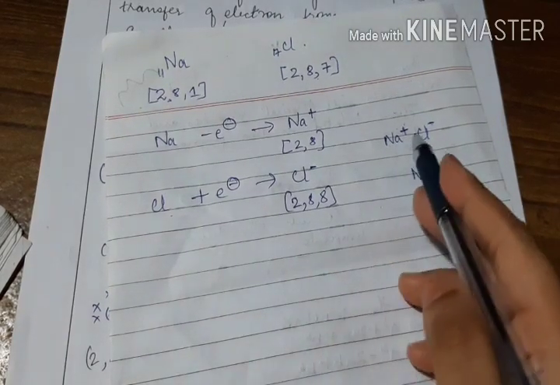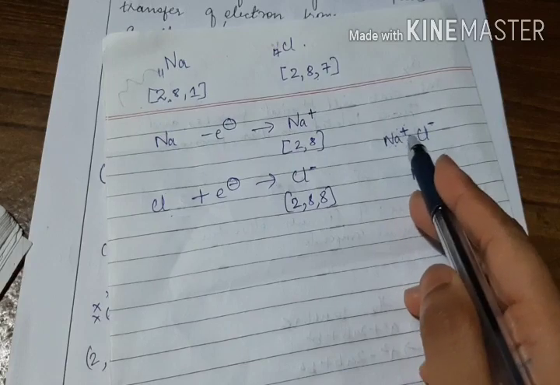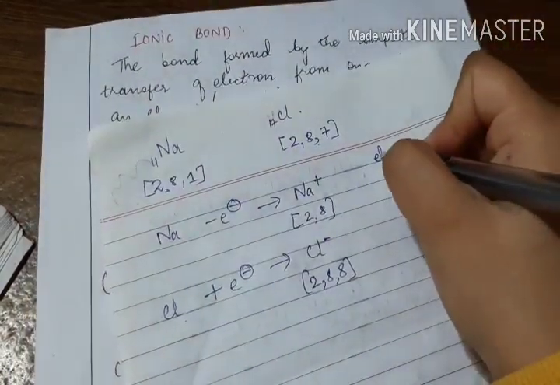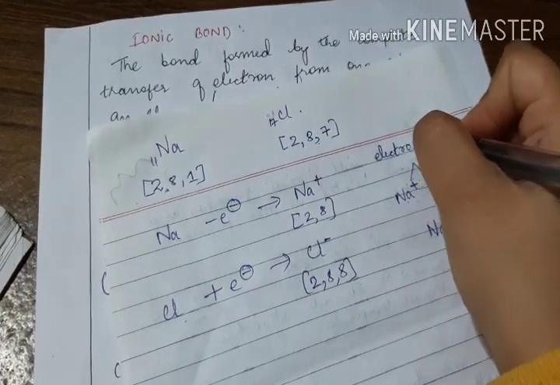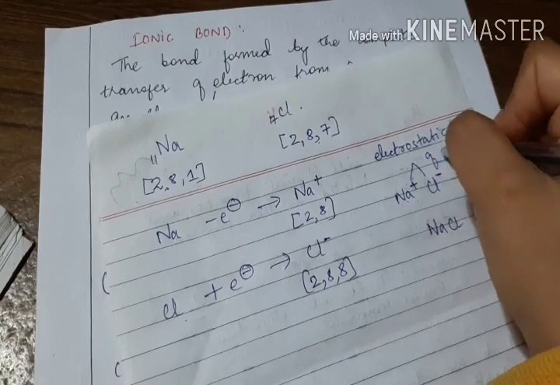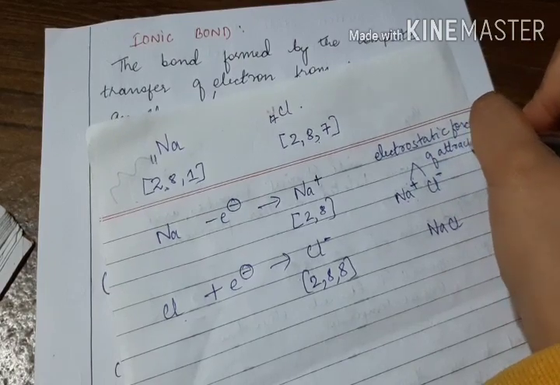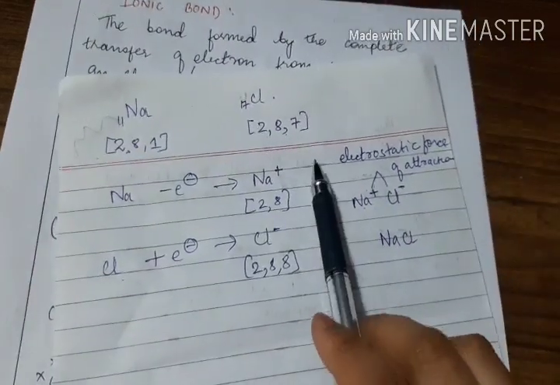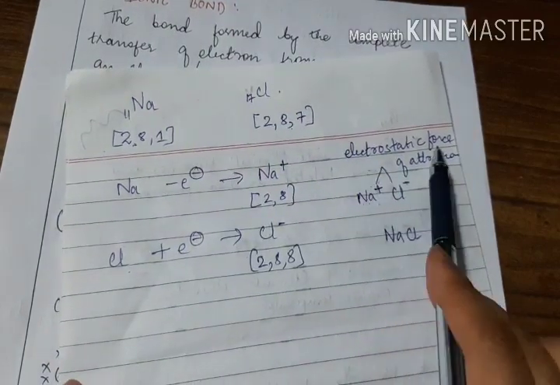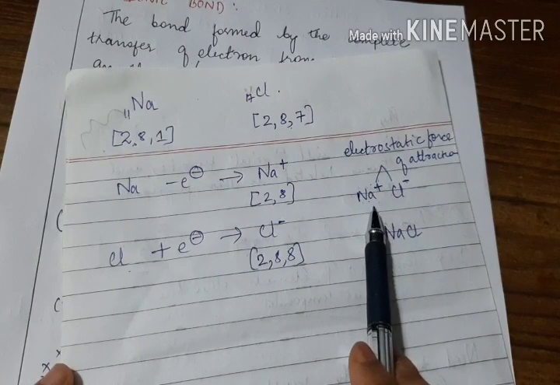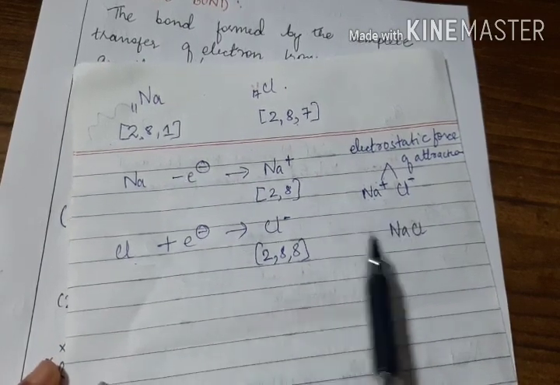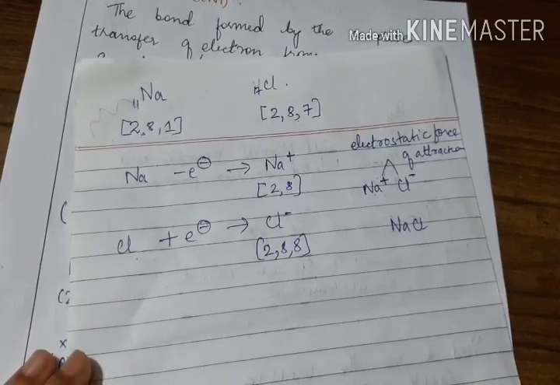The force of attraction between these charges, positive and negative, here is called the electrostatic force of attraction. You need to remember the name, electrostatic force of attraction. There will be an electrostatic force of attraction between the positive ions and the negative ions. So this is how NaCl is formed.